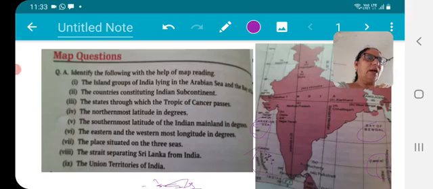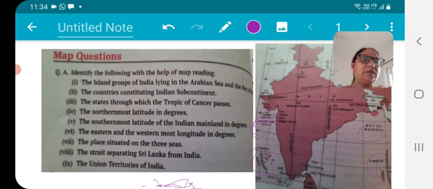So the island group of India lying in the Arabian Sea is Lakshadweep Islands, and in the Bay of Bengal it is Andaman Nicobar. Lakshadweep Islands are on the southern side, and on the upper side Daman Diu is also there, and that is our union territory. So in this way, dear children, you have located two places.